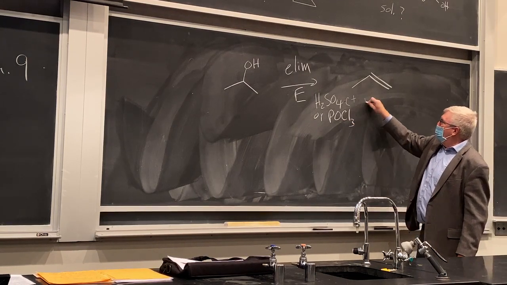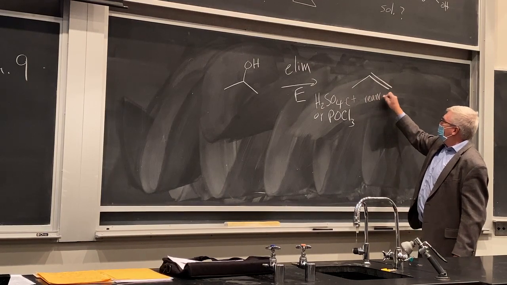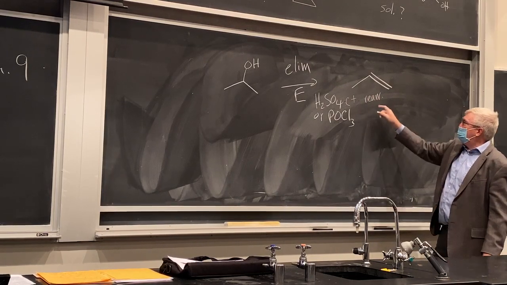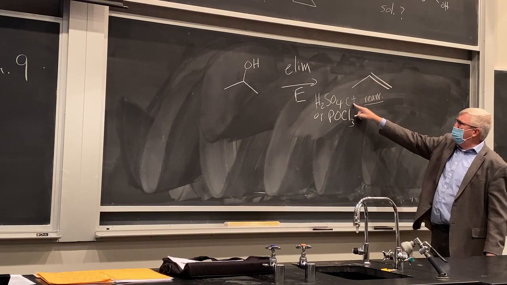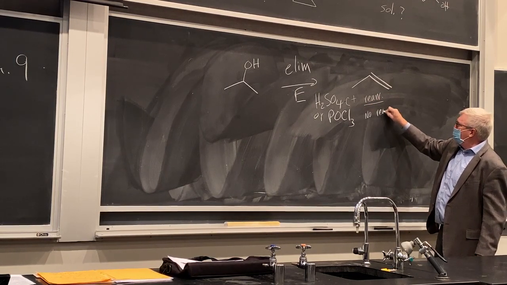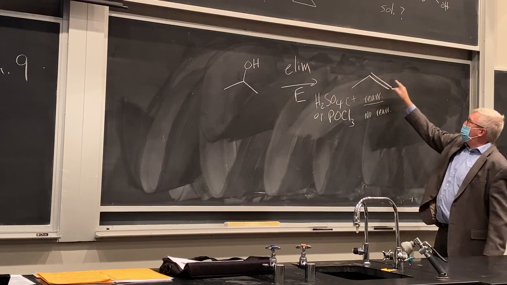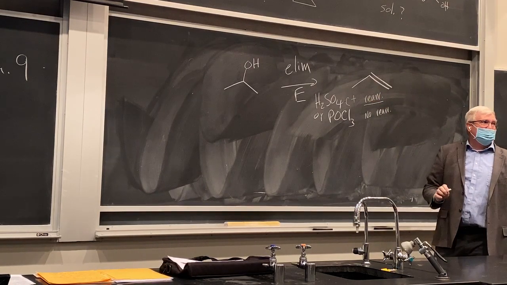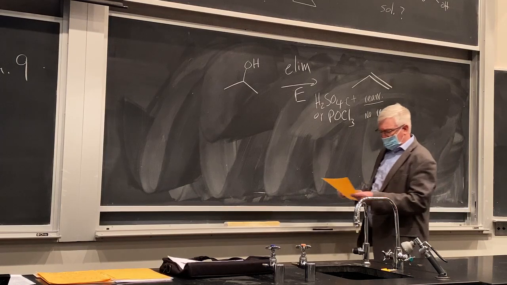This one will go with rearrangements. So read ahead in the chapter for next time and see that because of the free carbocations, we have that shift possibility. Here, no rearrangements, okay? And that summarizes the reaction. Dehydration, that's the new reaction, okay? Going from an alcohol to an alkene.